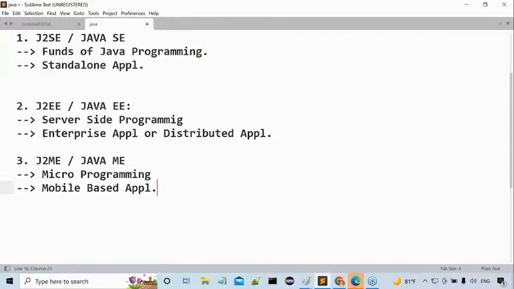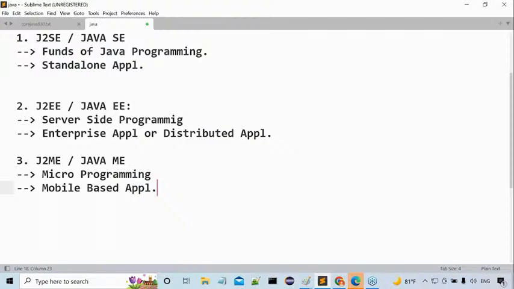Why? Because to prepare mobile-based applications, more and more alternatives are available to J2ME. Nobody is using J2ME at present. Of course, we used J2ME in olden days, but at present a number of alternatives are available to prepare mobile-based applications. It is not mandatory or required to go for J2ME. That's why it is dead outside.